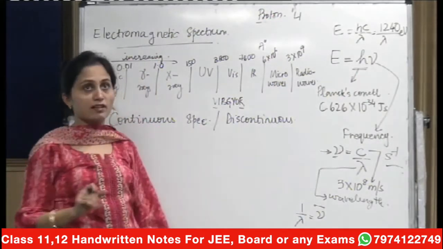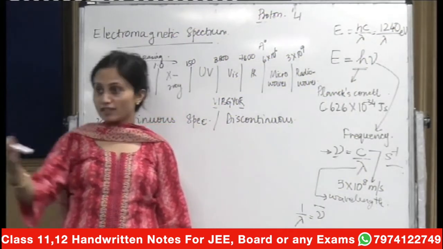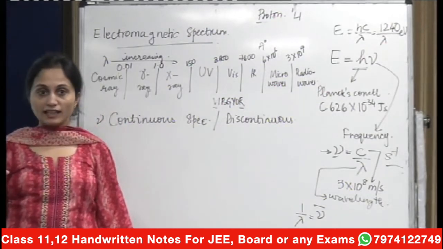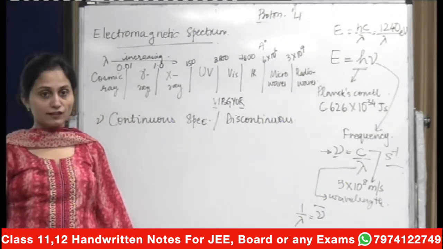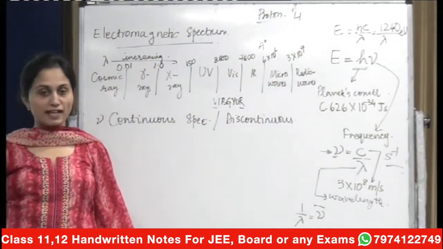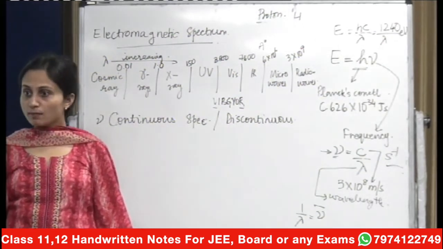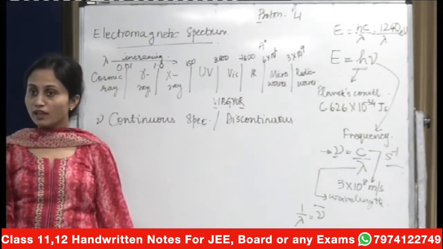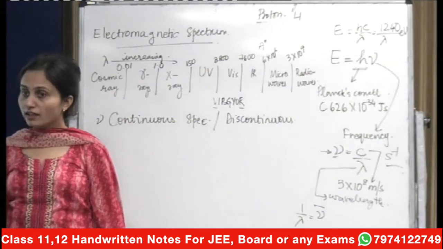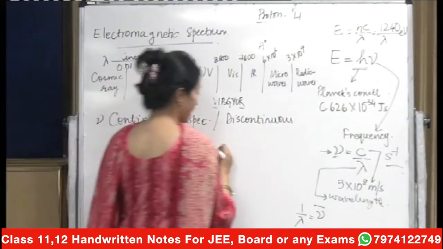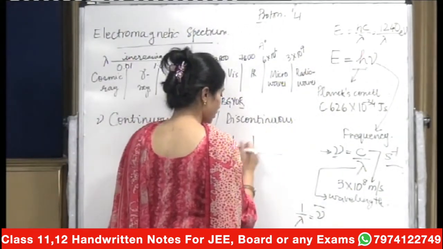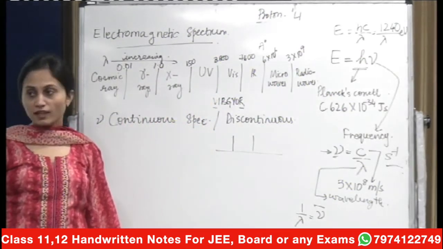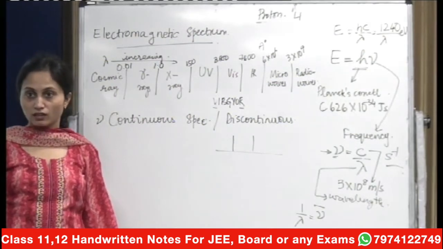A discontinuous spectrum is the one you get, for example, when you are heating a metal, say an element, in a flame. When you heat elements directly in the flame, you see flashes of light appearing. That is because of the jumping from one level to another level, and it corresponds to a line spectra. So when an electron jumps, you will see a flash of light. Then after some time there will be another transition.